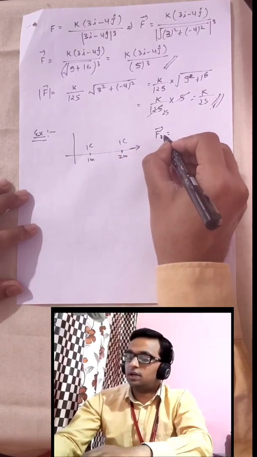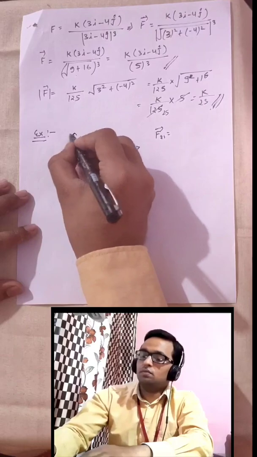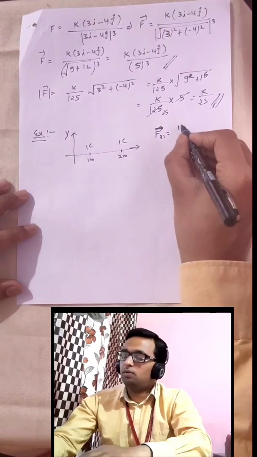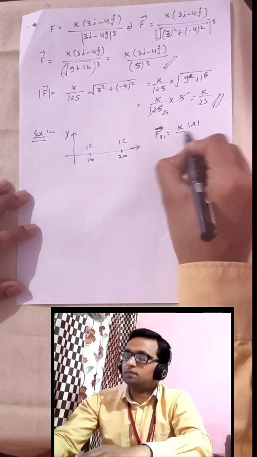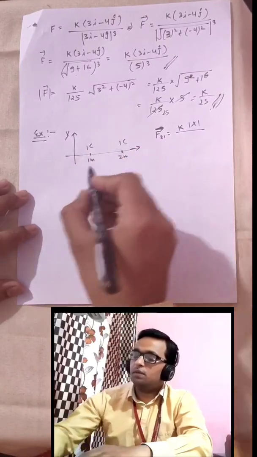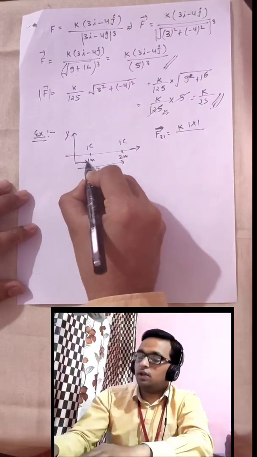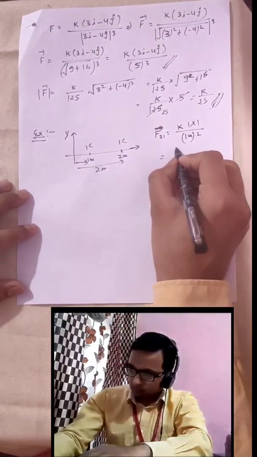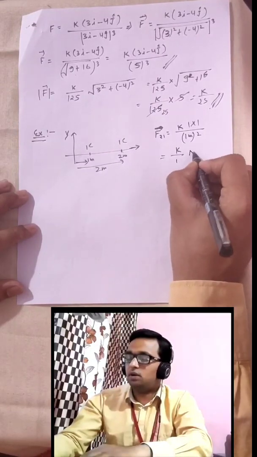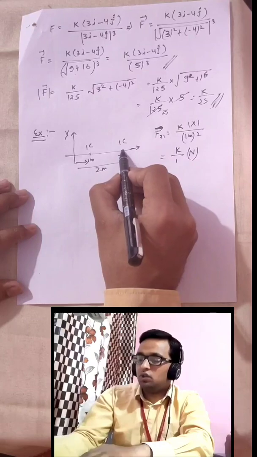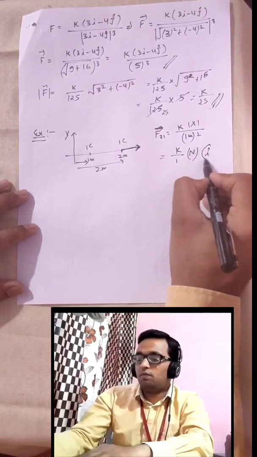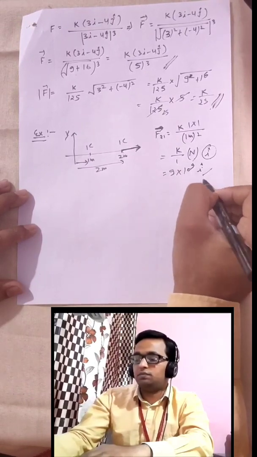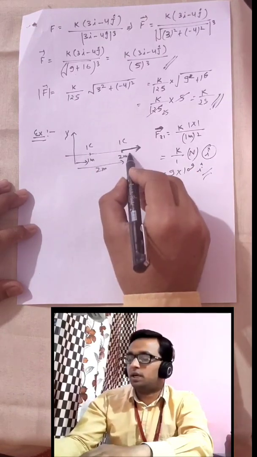Force on the second due to the first, this is the second charge. Apply the direct formula, meaning you have to tell magnitude only. You will write K q1 q2, that is 1 into 1 upon r square. R is the distance between them. From here to here we have 2 meter, from here to here we have 1 meter. So what is the gap between them? That is 1 meter square. So we will write K by 1 Newton only. And if I ask you what is the direction of this force, you will say along the line joining, that is along i. By common sense we can say K Newton, or 9 into 10 to the power 9 Newton in i direction along this line, because both are kept on the x axis.